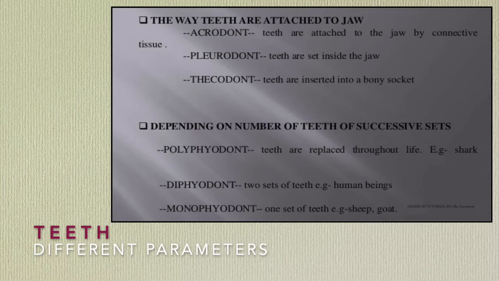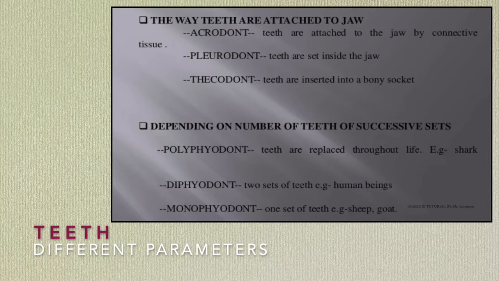Polyphyodont. These are replaced throughout life. Example, shark. Diphyodont. Two sets of teeth. Example, human beings. Monophyodont. One set of teeth. Example, sheep and goat. So what is the meaning of polyphyodont? It means after every breakdown of teeth, new teeth erupt every time. An example is the shark. Diphyodont means first temporary teeth erupt and then temporary teeth are replaced by the permanent ones.